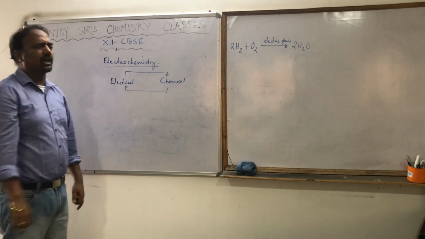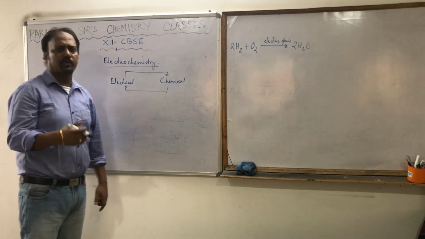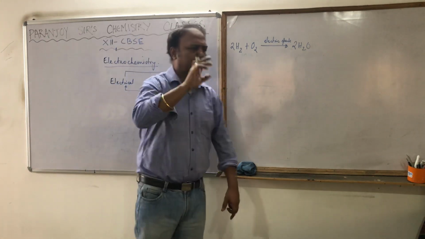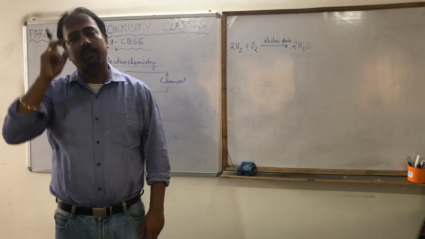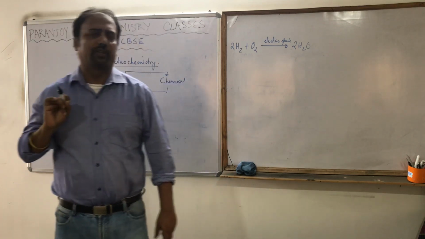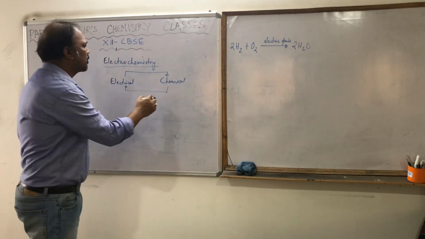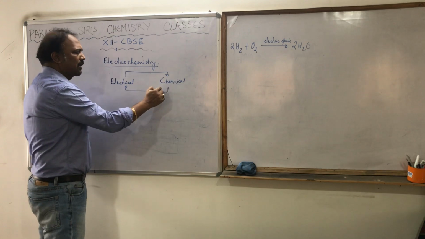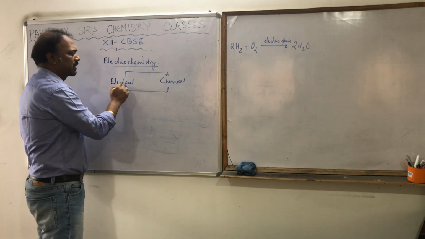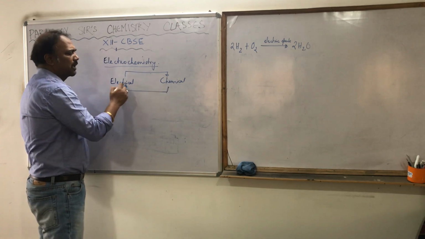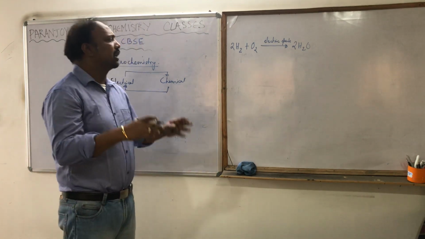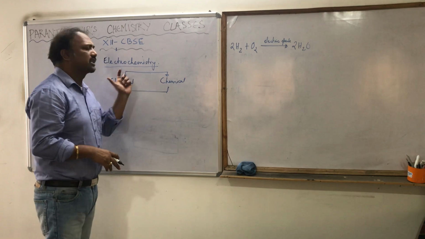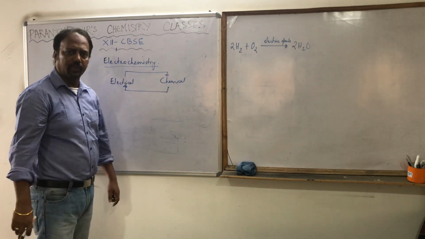Whereas in certain other cases, for example, suppose some battery. What is happening over there? Some chemical reactions are taking place in the battery. And because of those chemical reactions, some electricity is generated. So in that particular case, the chemical energy is converted into the electrical energy. In this particular chapter, we are studying this interconversion of electrical and chemical energy.